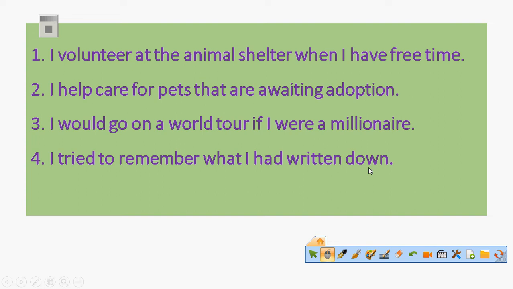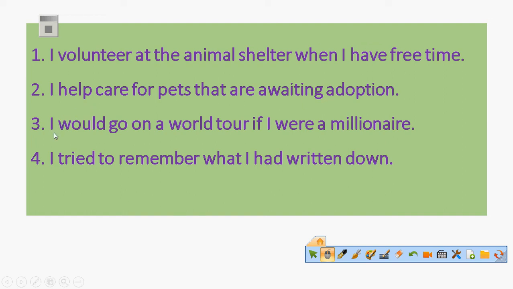Okay, let's consider each one of these four structures. I volunteer at the animal shelter when I have free time. If we try to divide this structure into two parts, we'll find that I volunteer at the animal shelter is one part, and the other part is when I have free time. The other one: I help care for pets is the first part, and the other part is that are awaiting adoption.